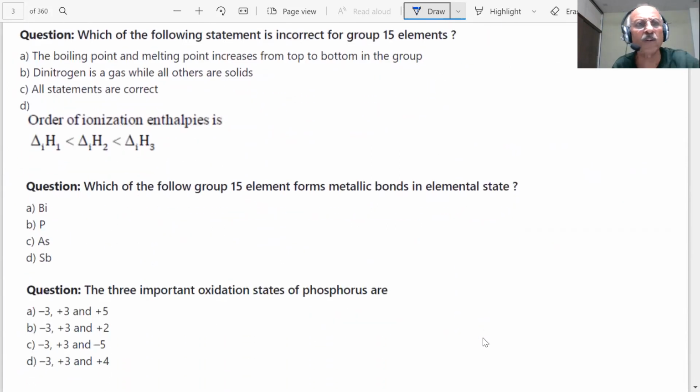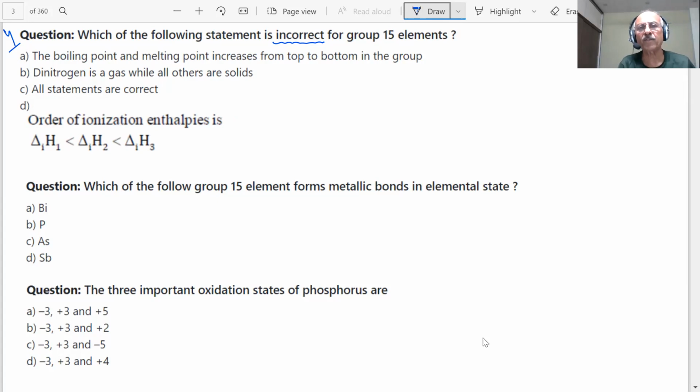Next question is coming on the screen, students. Which of the following statements is incorrect for group 15 elements? Incorrect, he's saying. Nitrogen is a gas while others are solid. All statements are correct. D. Order of ionization enthalpy, boiling and melting points increase from top to bottom, students.